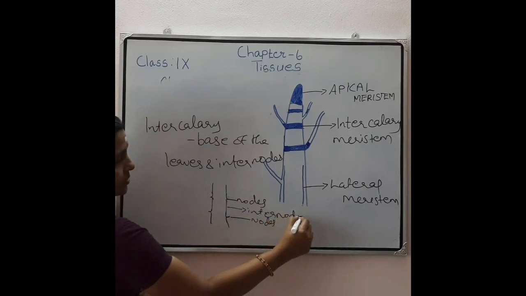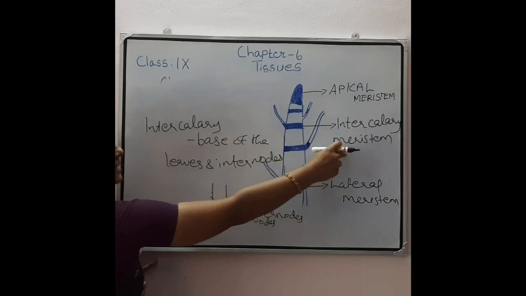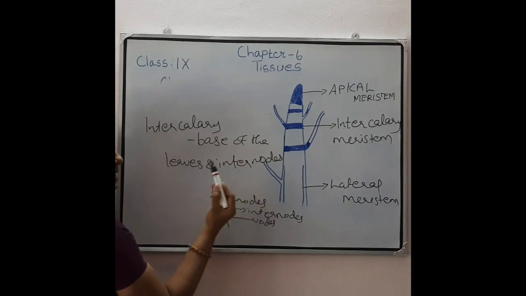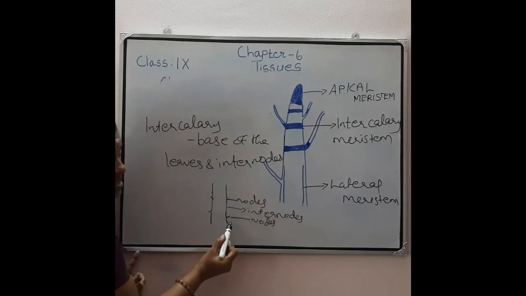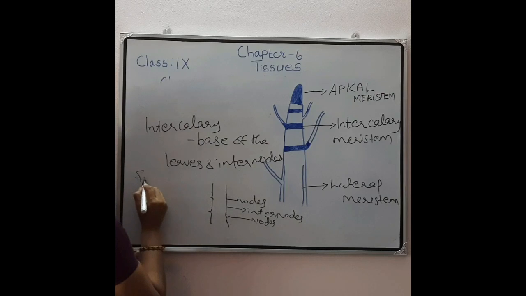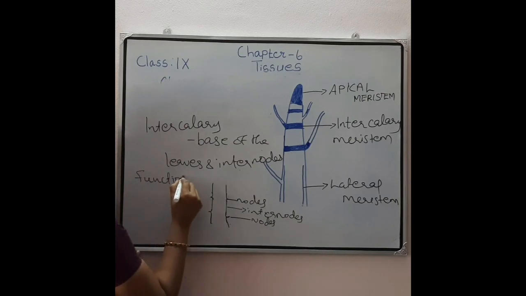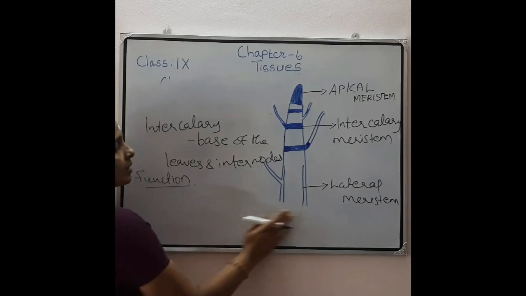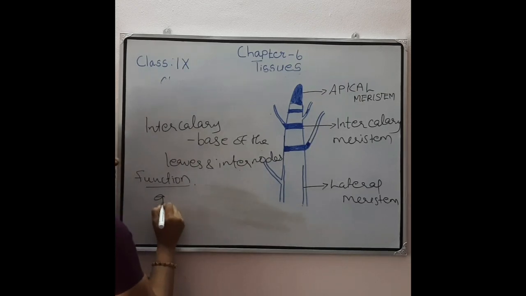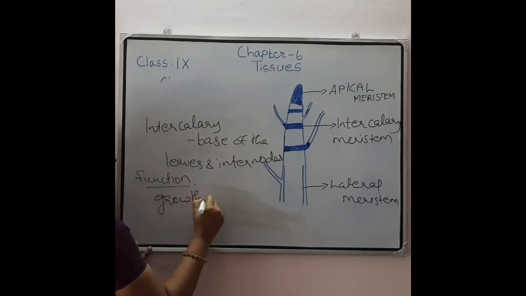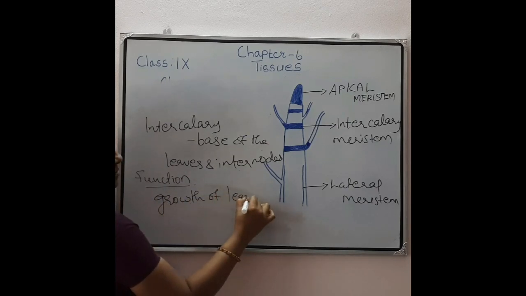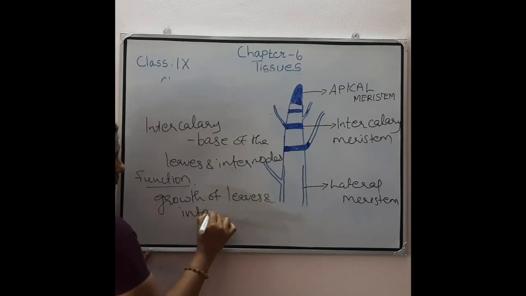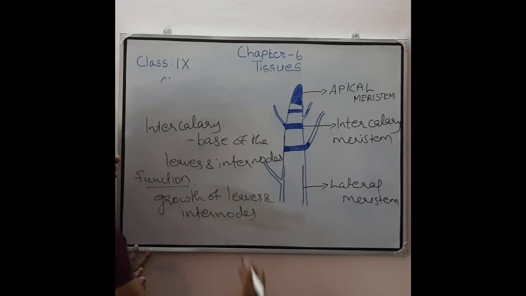So this intercalary meristem is present where? At the base of the leaves and internodes. Now you understand where the internodes are? So what is its function? What is the function of this intercalary meristem? Intercalary meristem helps in the growth of the leaves and internodes.